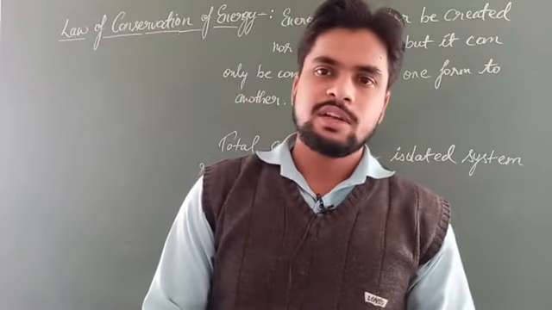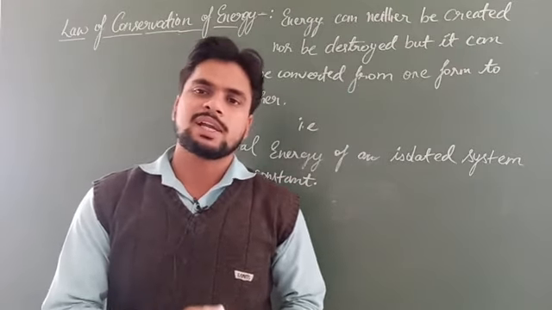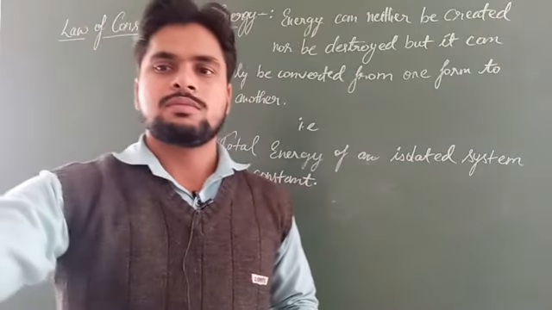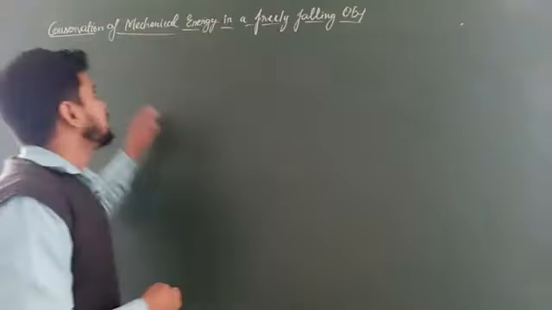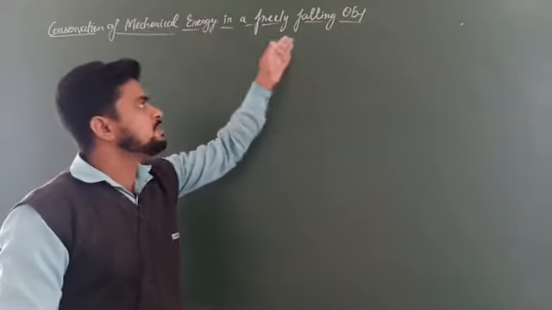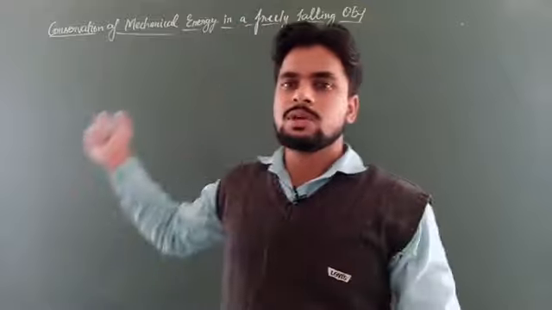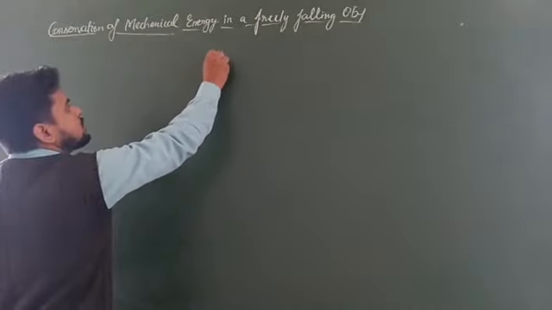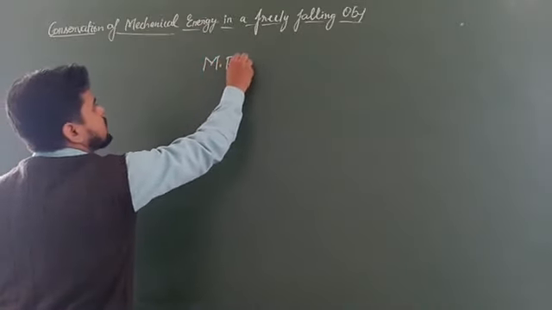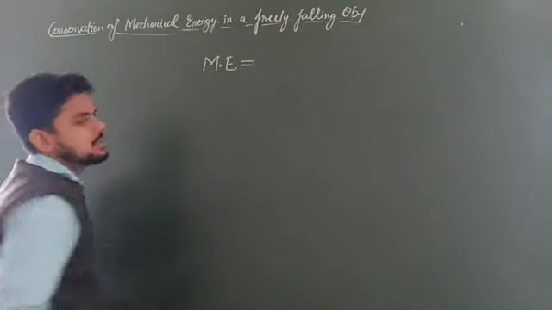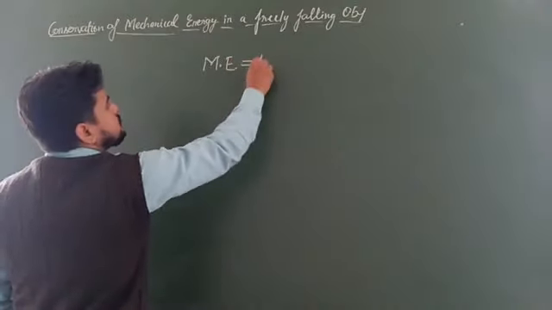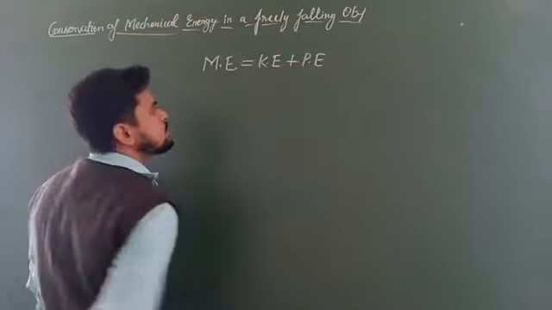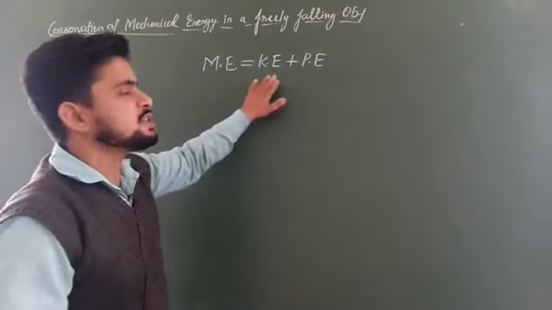Now we will see the derivation of conservation of mechanical energy in a freely falling object. Now let us come to the derivation. Now students, let us see conservation of mechanical energy in a freely falling object. Here a term comes: mechanical energy. I have already told you that mechanical energy is divided into two parts. One is kinetic energy while the other is potential energy. That's why mechanical energy is equal to the sum of kinetic energy plus potential energy. Okay, students? Mechanical energy is the sum of kinetic energy and potential energy.